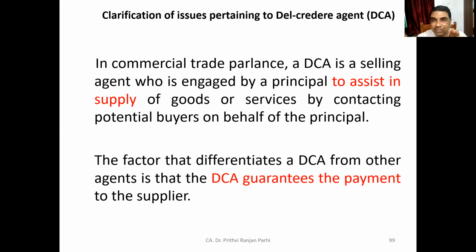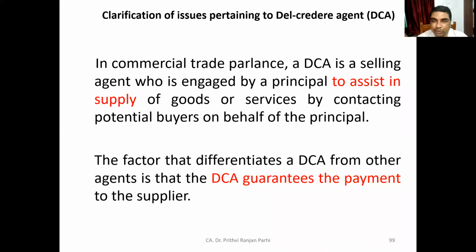So in fact, this DCA will be helping the principal in finding out the potential buyers. That is his job. And what is the difference between the DCA and the normal agent is that DCA also guarantees the payment to the supplier. DCA gives a guarantee that the buyers shall be making payment. That guarantee is given.